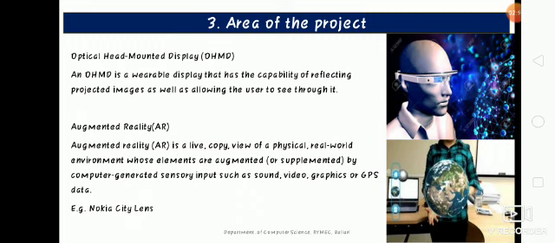And augmented reality, let me brief what augmented reality is. It's a technology that superimposes a computer-generated image on a user's view of the real world. Thus, it provides a composite view of what the user wants to see. In our case, it's providing the teachers a constant flow of feedback. An example of augmented reality is Nokia City Lens.